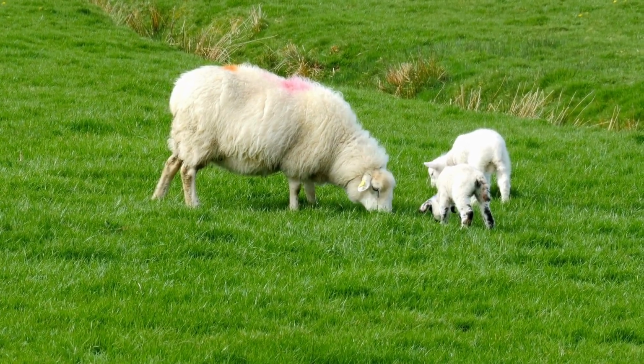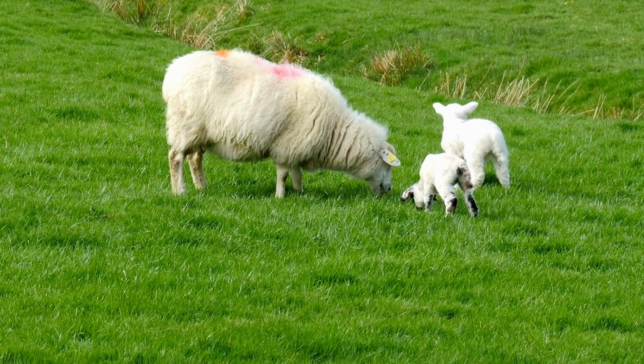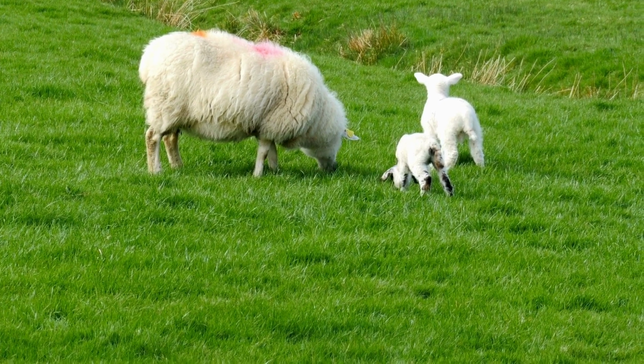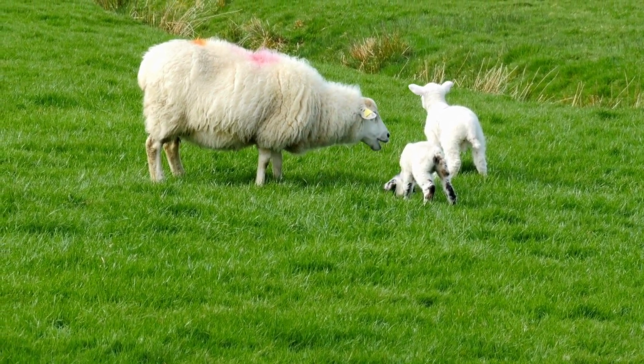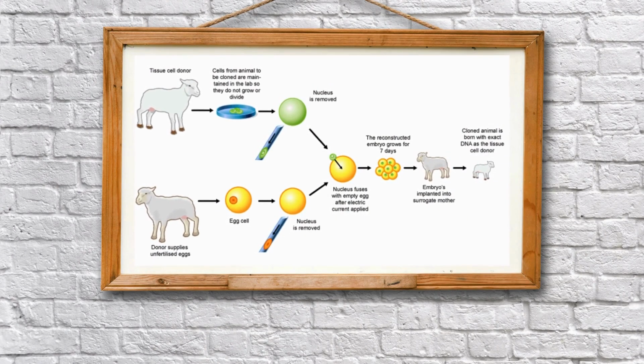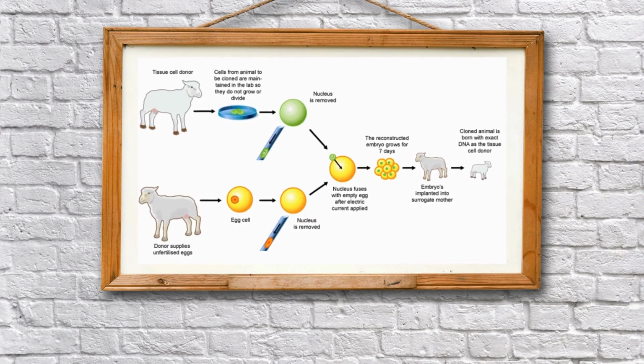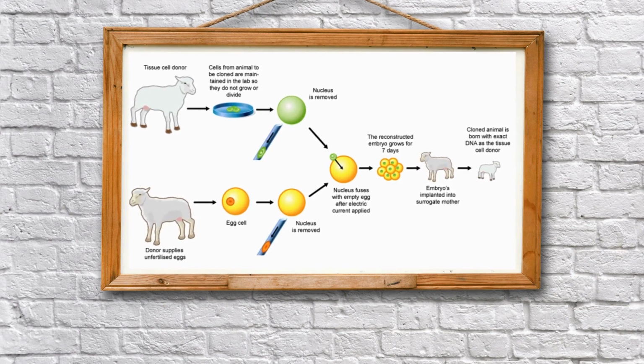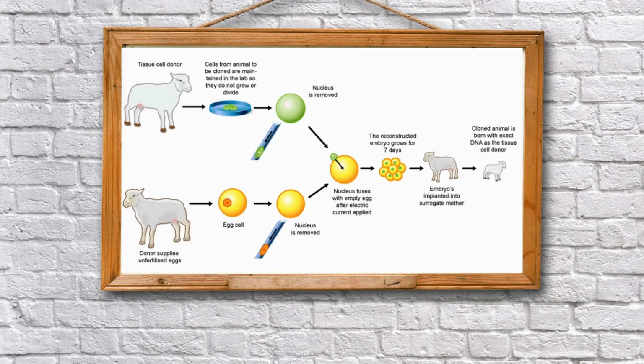Dolly was a healthy clone of the Finn Dorset sheep and produced several offsprings of her own through normal sexual means. Unfortunately, Dolly died on 14th February 2003 due to a certain lung disease. Since Dolly, several attempts have been made to produce cloned mammals. However, many die before birth or die soon after birth. The cloned animals are many a times found to be born with severe abnormalities.